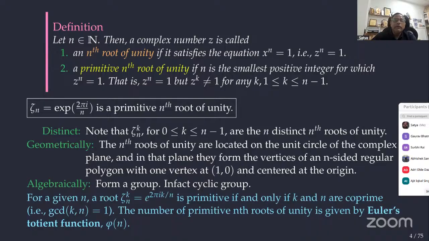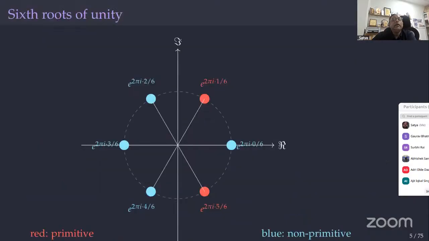Okay. So obviously the number of primitive roots of unity is equal to the Euler totient function phi of n. So the number of primitive nth roots of unity is exactly phi of n. An example, if you take the sixth roots of unity: I told you zeta_n is e to the power 2 pi i by n, so zeta_n to the power k means e to the power 2 pi i k by n, right?